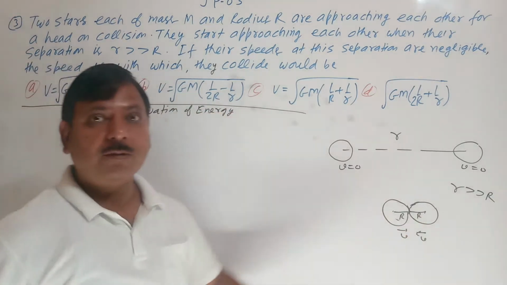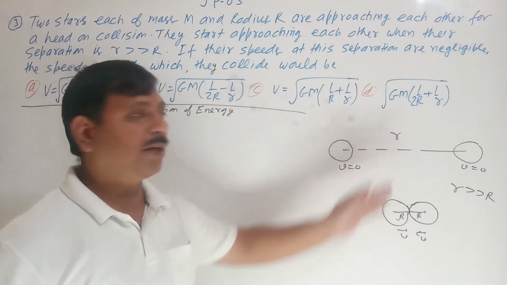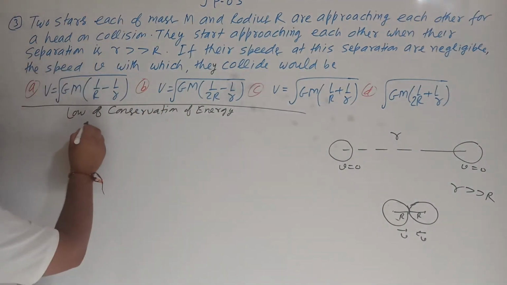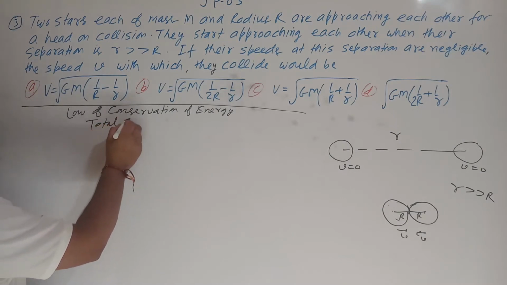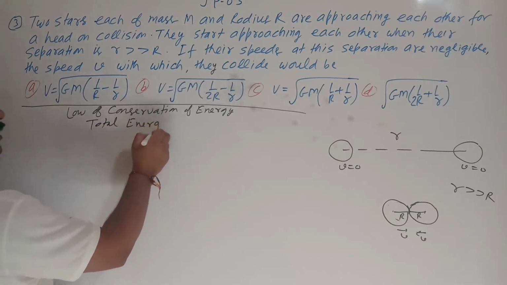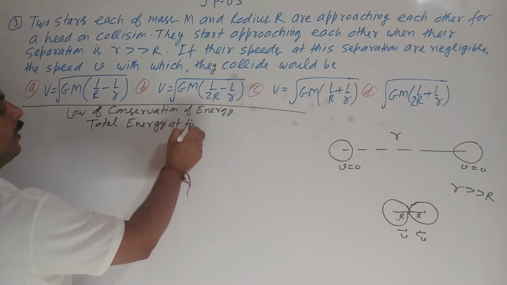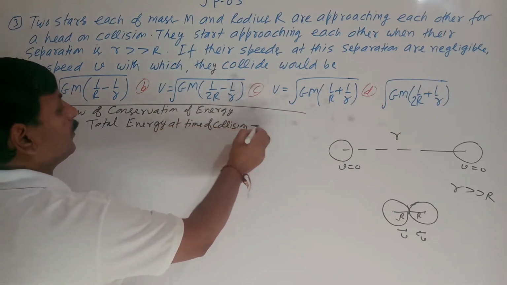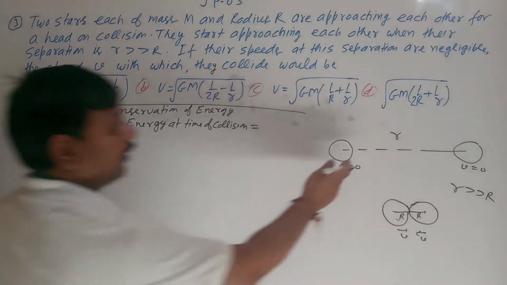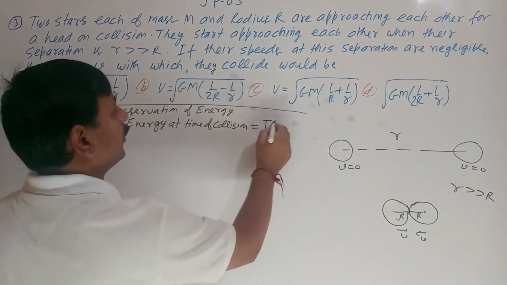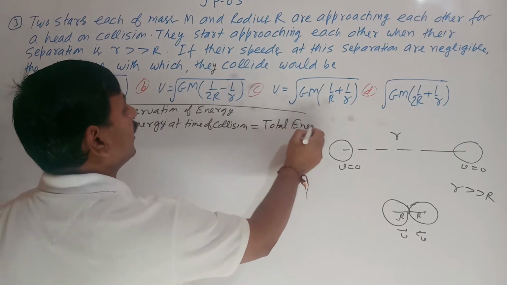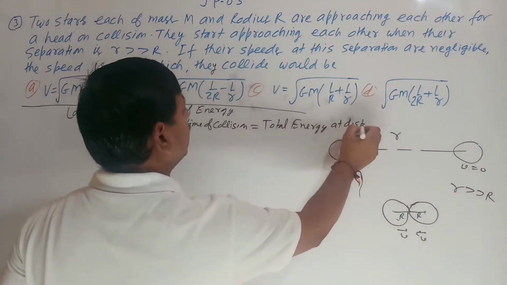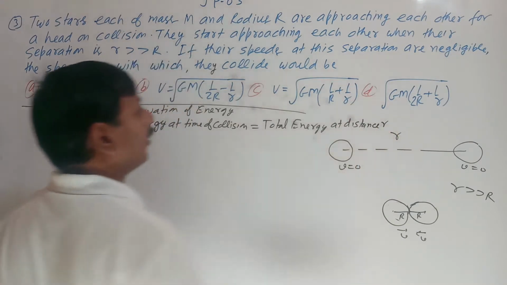So what will be the total energy at the time of collision? It is equal to the total energy at the separation, the distance r, the smaller one.